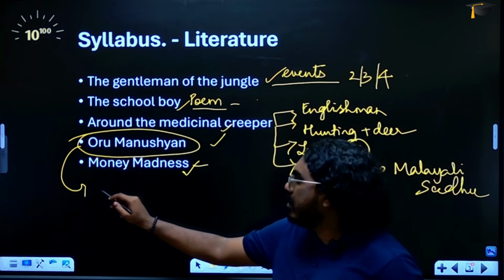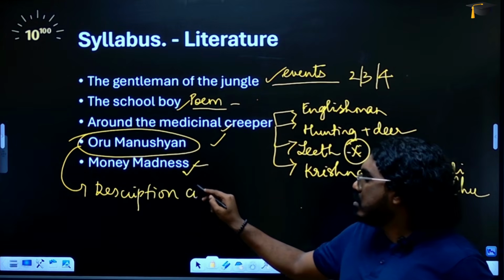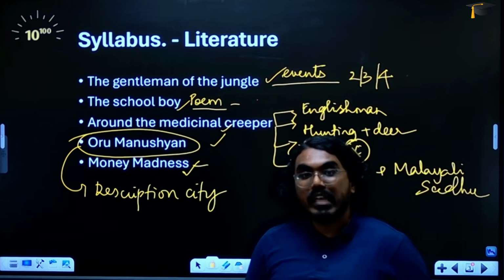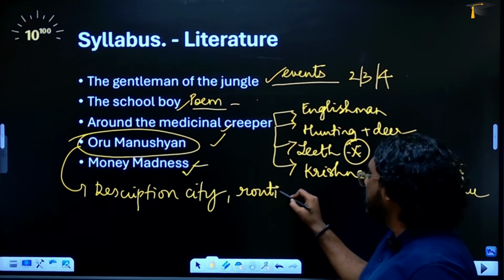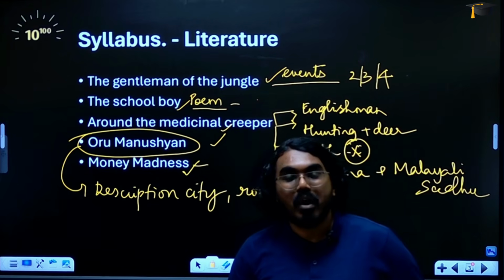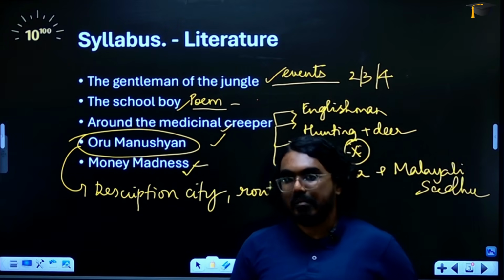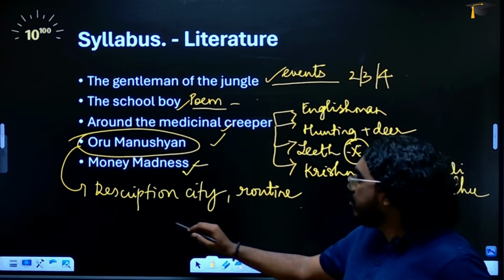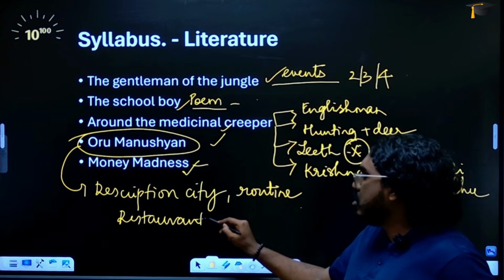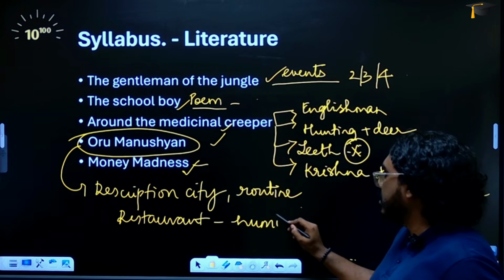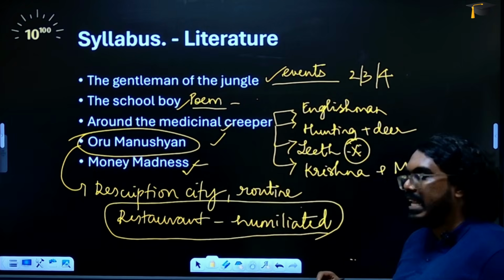In Oru Manushan, remember the first part, that is the description of the city. How was the city that the narrator was living in? His routine is also very important for you to know. Where would he go to eat, at what time, how much money he had in his wallet, what was his routine like. Those questions can be asked for 2 marks or 3 marks. The entire restaurant episode, where he is humiliated, the embarrassing moment, is also a very commonly asked question.